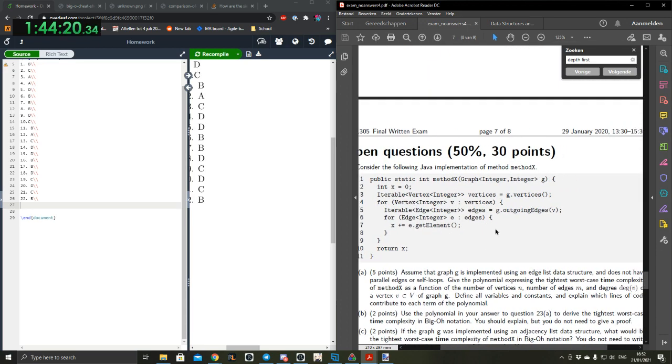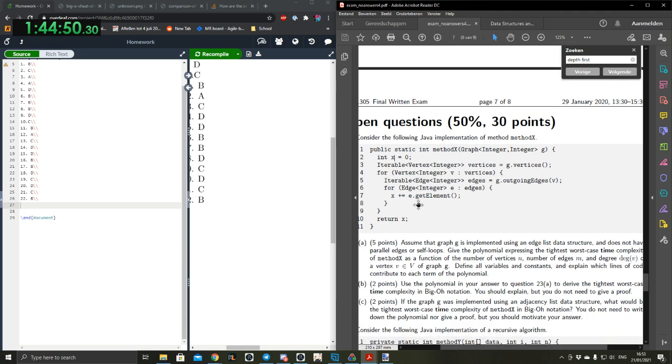Consider the following Java implementation of method X. Public static int method X takes a graph, which has integer vertex and edge types, maybe, and that graph's called G. Int x is 0.